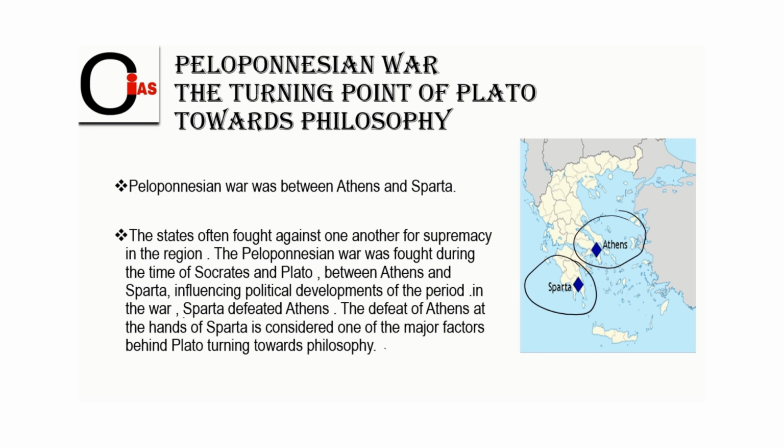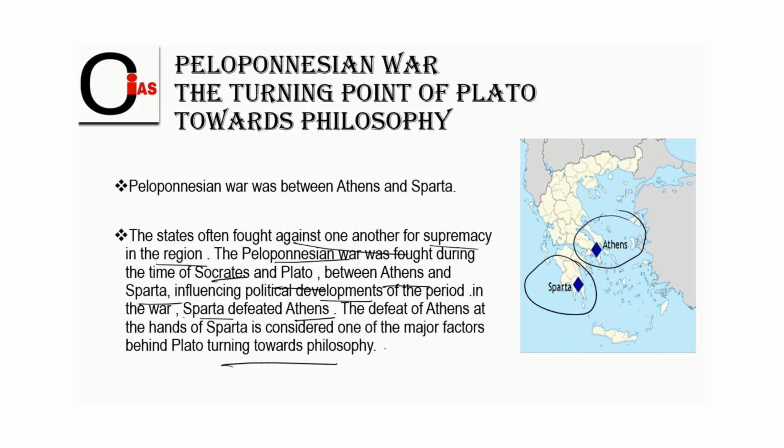The states often fought against one another for supremacy of the regions, because both regions belonged to ancient Greece. The Peloponnesian War was fought during the time of Socrates and Plato between Athens and Sparta, influencing political developments of the period. In the war, Sparta defeated Athens. The defeat of Athens at the hands of Sparta is considered one of the major factors behind the turning point of philosophy.